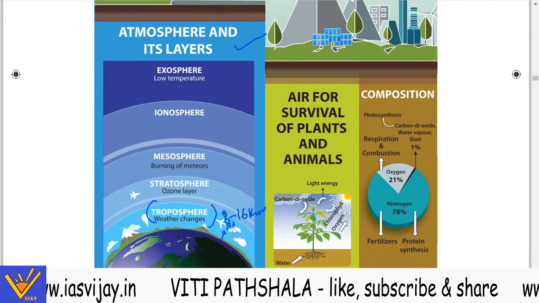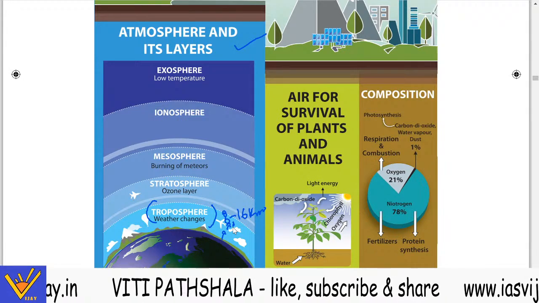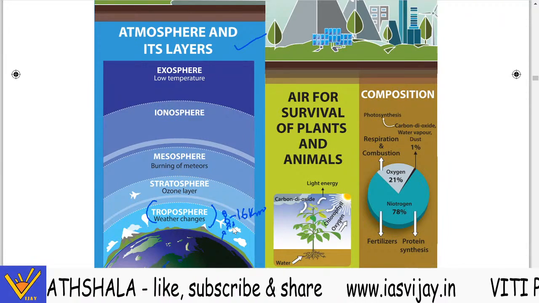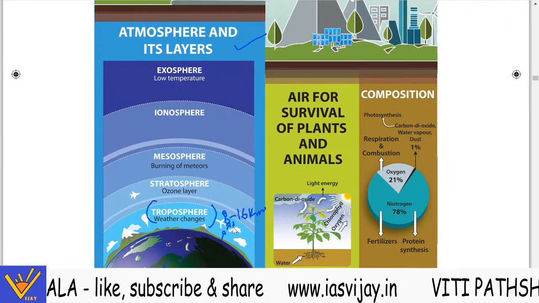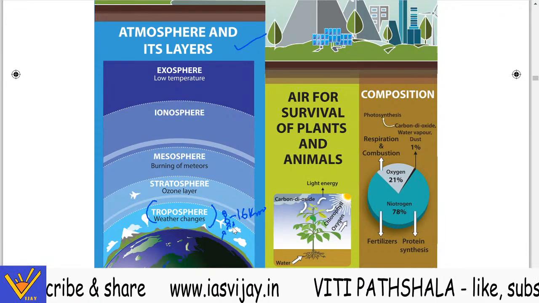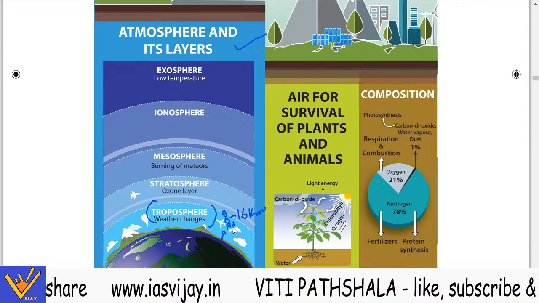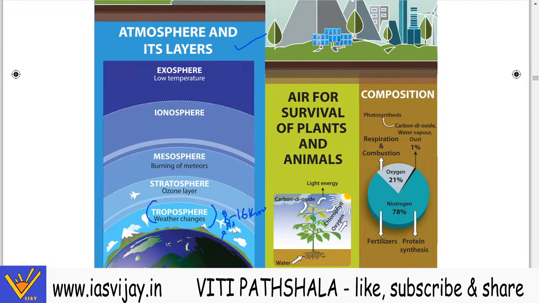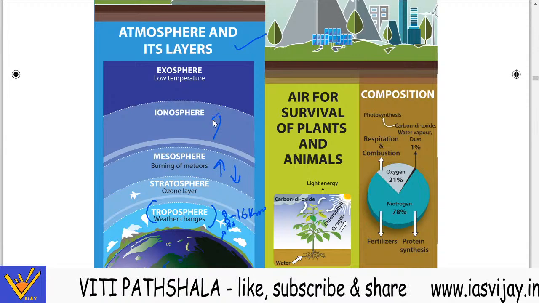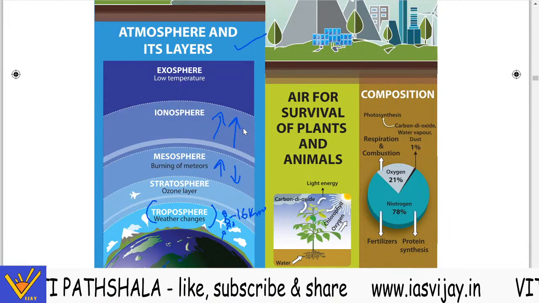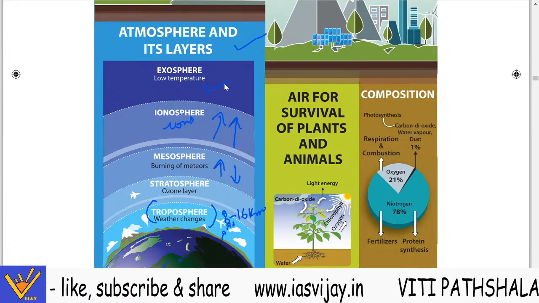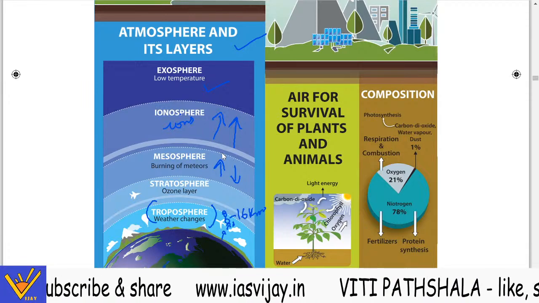With the increase in height, the temperature will decrease, but in the stratosphere, due to the presence of the ozone layer, this phenomenon changes, and with the increase in height, the temperature also increases. Then in the mesosphere, with increasing height, the temperature will decrease. Then again in the ionosphere, with the increase in height, the temperature will increase due to the presence of ions in this layer. And the last is the exosphere, where you will find low temperature.